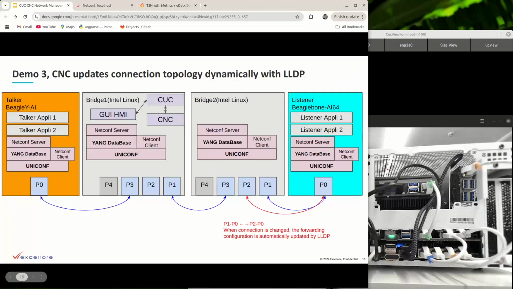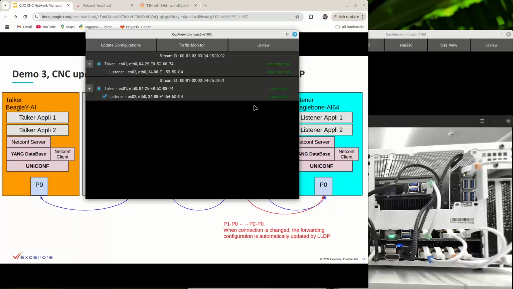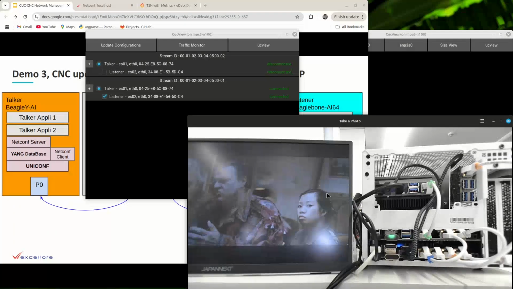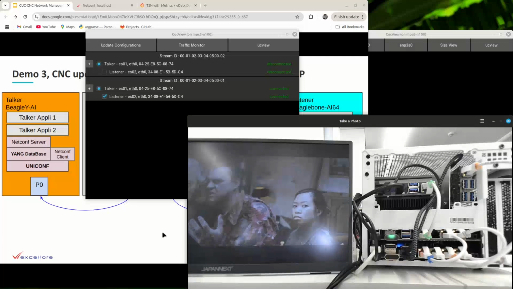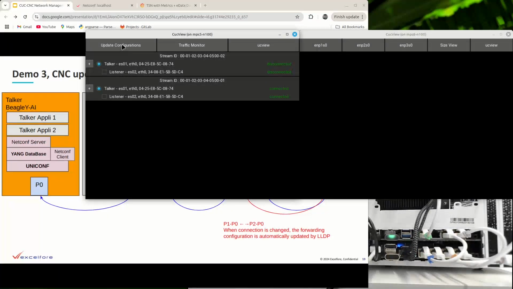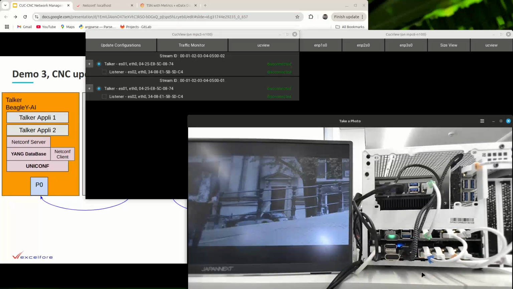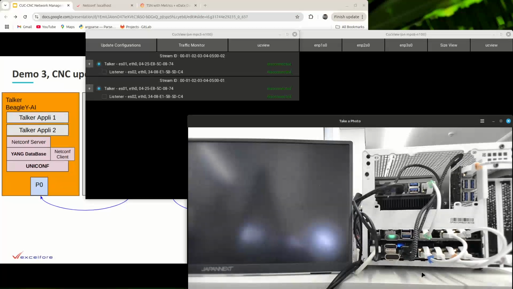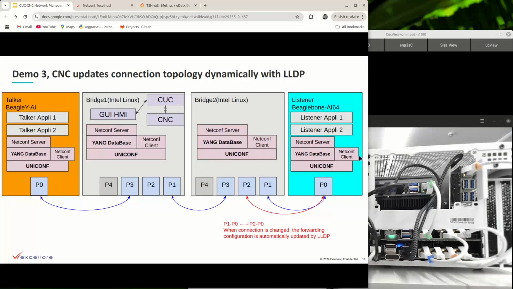Now I'm showing this connection. The talker is running this movie data and the listener is connected. So this blue line connection is established already. Now once it stops, then I change the connection from P1 to P2.